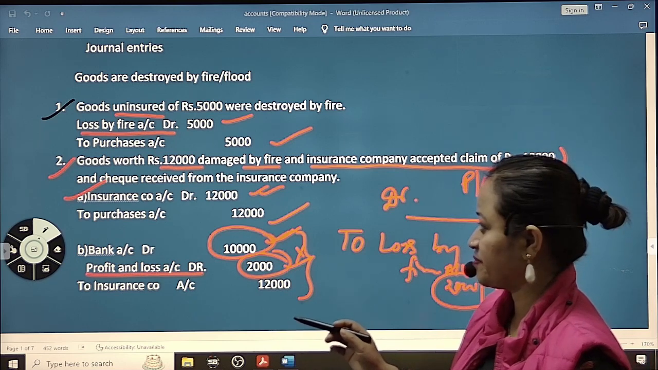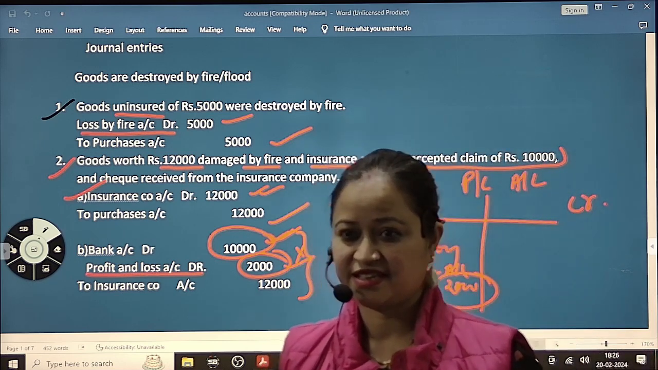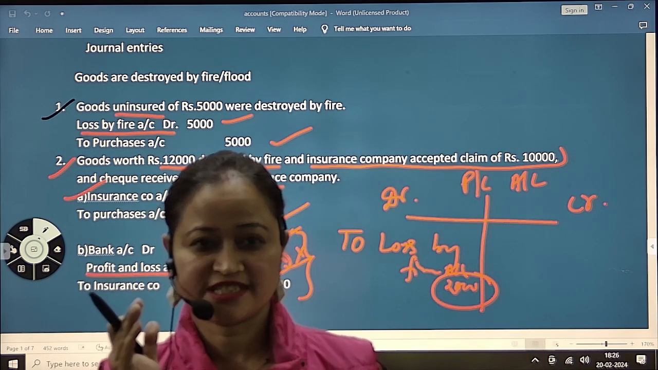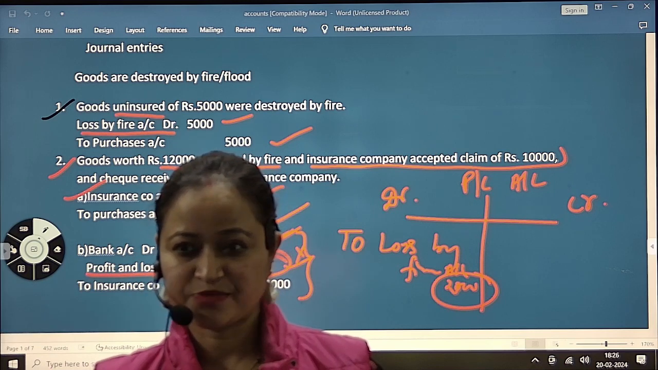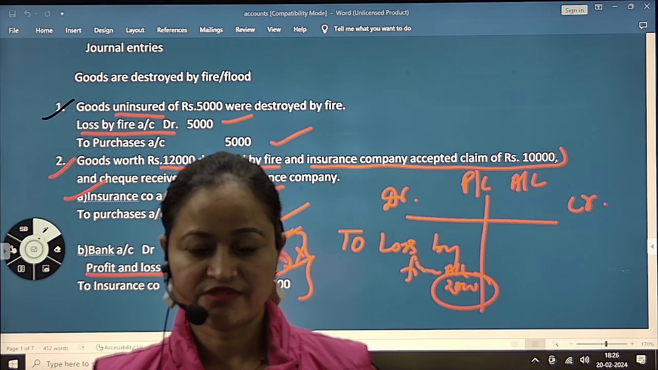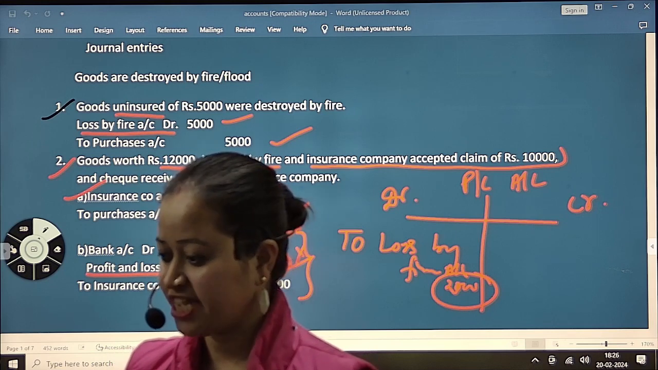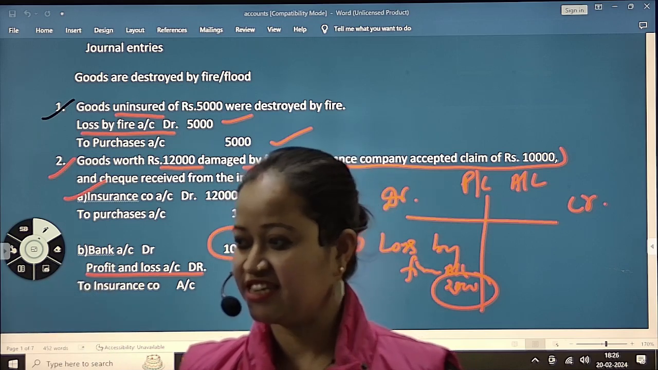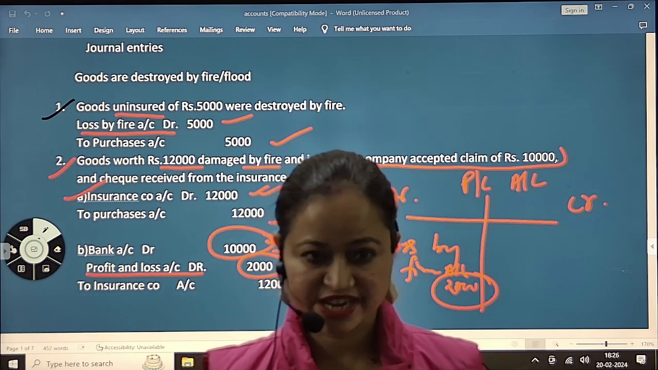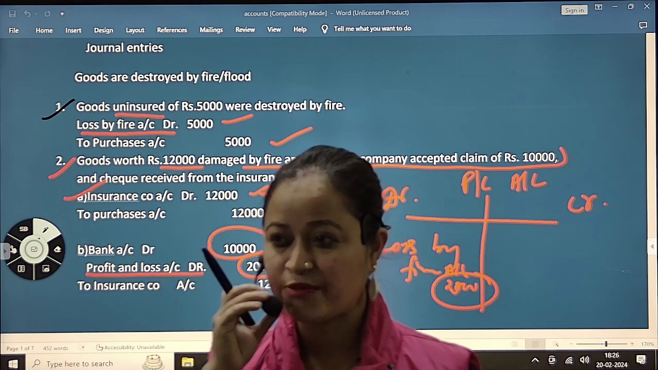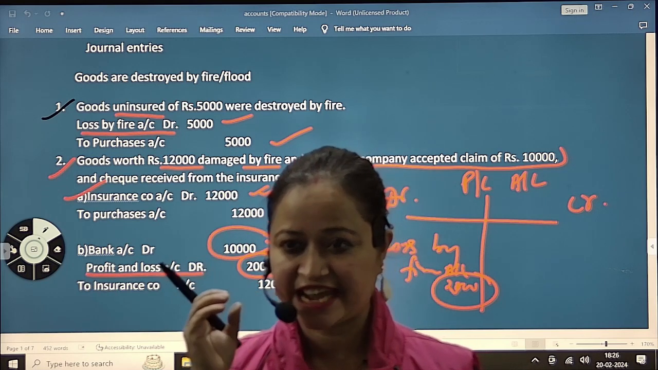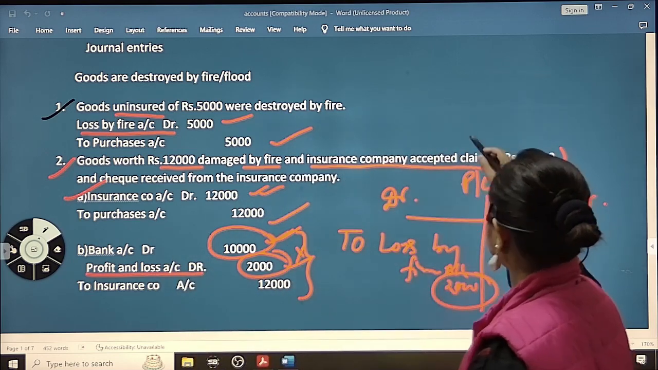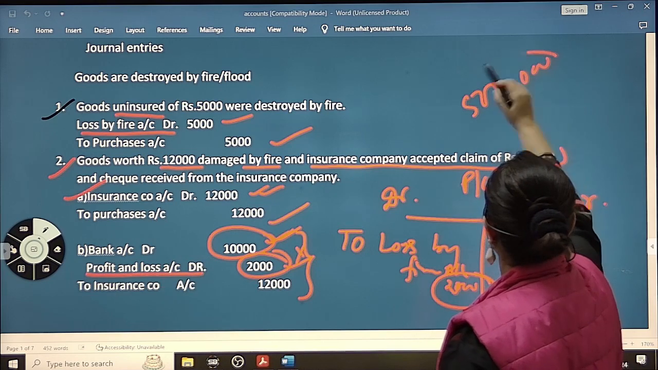This is not income. How will it be income? See, I'll tell you. Do not be confused with life insurance. Suppose you have a motor vehicle, and your driver was driving, and your motor vehicle met with an accident. You have bought insurance for 5 lakh rupees, so your car is worth 5 lakh rupees.